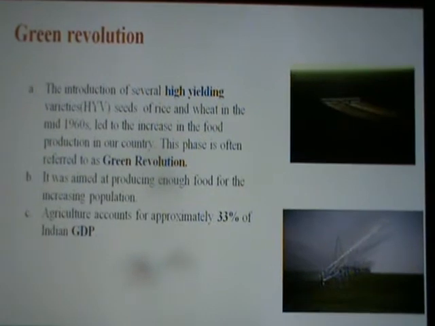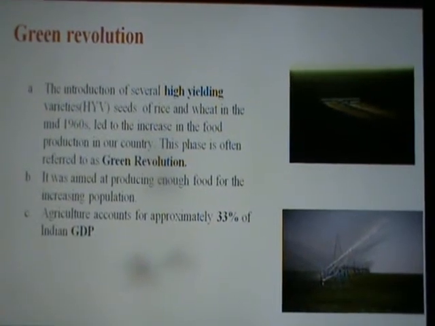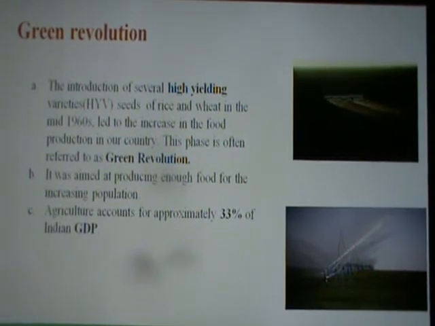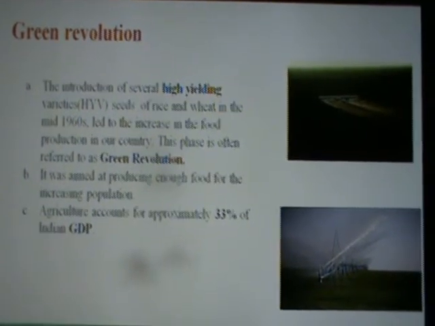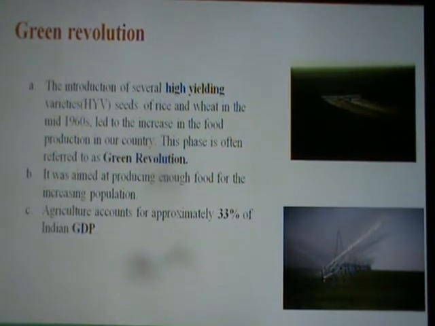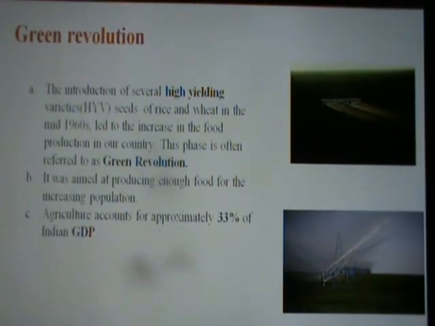So do you know who is the father of the Green Revolution, children? The father of the Green Revolution in India is M.S. Swaminathan, and the father of the Green Revolution, as such we say, is Norman E. Borlaug.